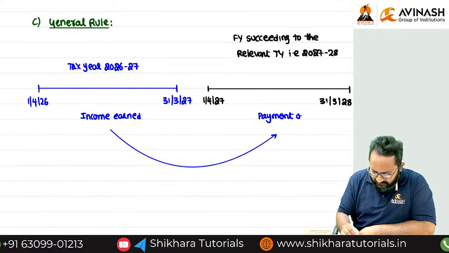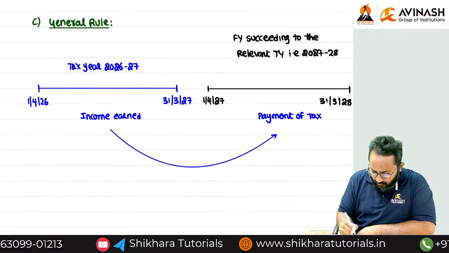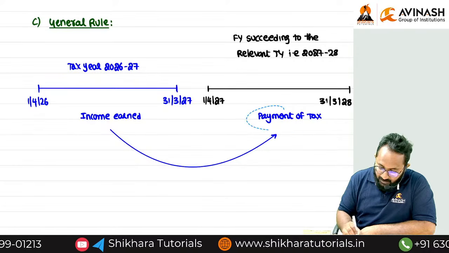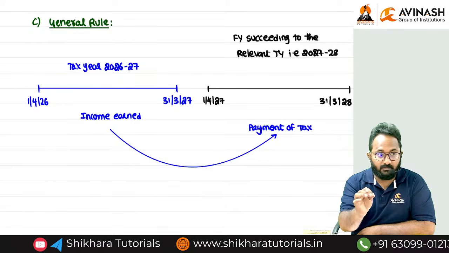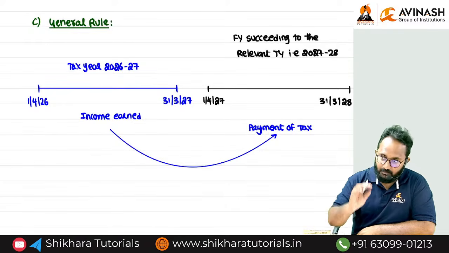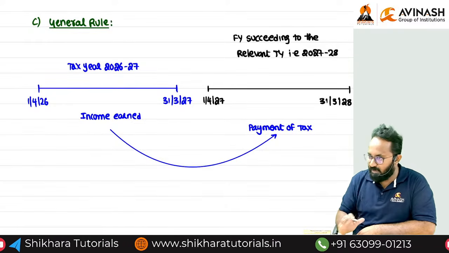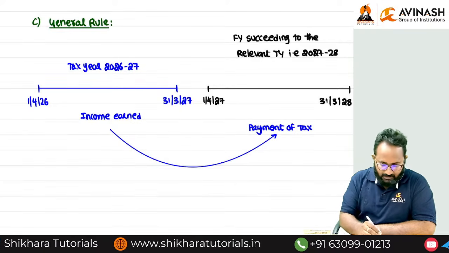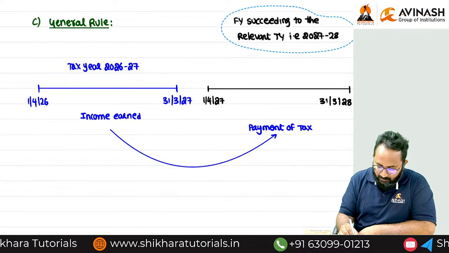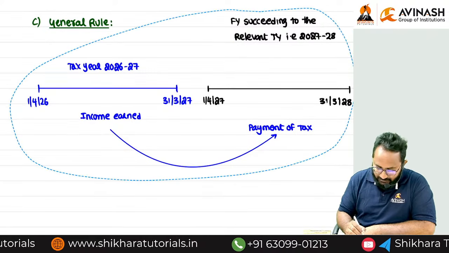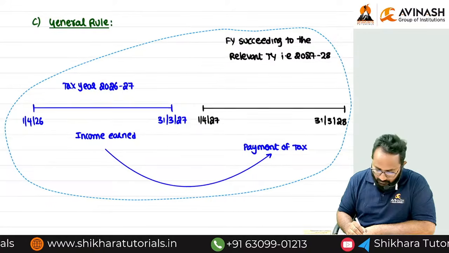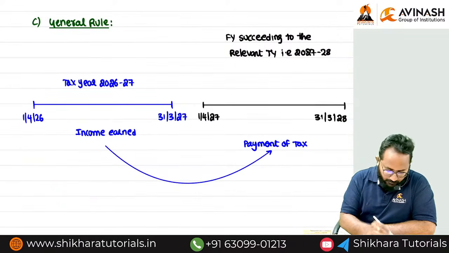In the introduction session we already discussed paying the tax by filing a statement. That statement is called the return of income. We can't pay the tax orally; definitely by using that statement only you have to pay the tax.